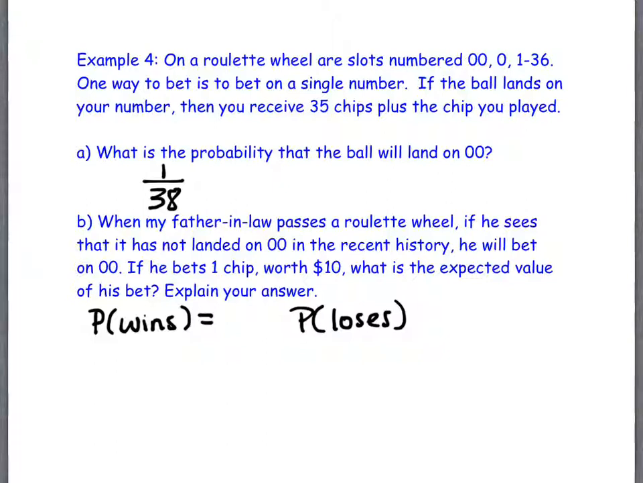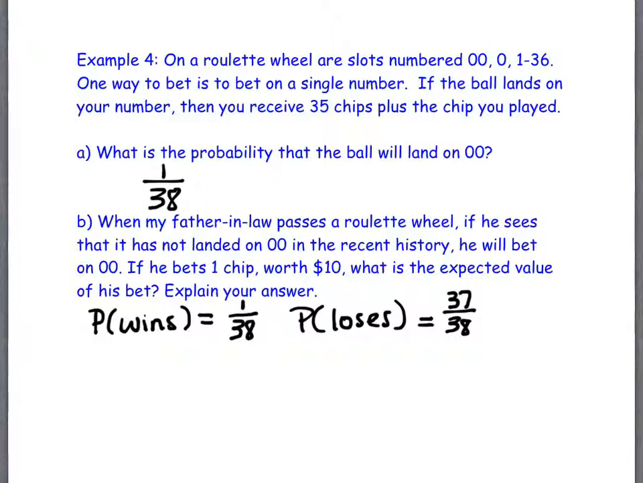Is it 1/2? 1 out of 38. It's the same thing we got from part A. That's the probability that it lands in the 0, 0 because that's how he's bet it. So then what is the probability that he loses? 37 out of 38. Like almost all the time, right? Pretty much guaranteed you're going to lose.